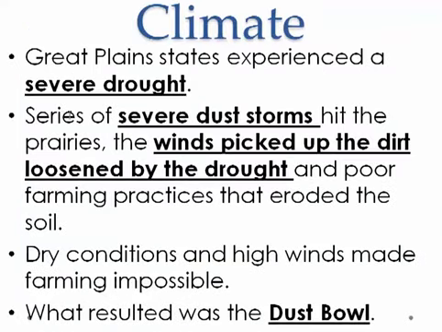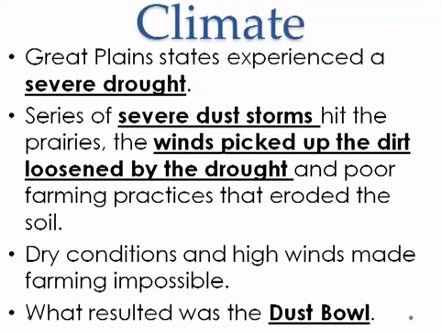And climate was another reason for the Dust Bowl. The Great Plains, as we experienced, were dry already. Didn't get much rainfall. And there was a severe drought there. And then these dust storms, these wind picks up the dirt, and the dust just flies in the air. It's amazing how it looks, and it's going to hit these prairies out on the Great Plains, and the wind's going to pick this dirt up and throw it all over the place. These extremely dry conditions with this wind and with this drought is going to create the Dust Bowl.